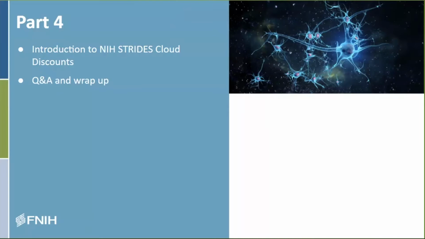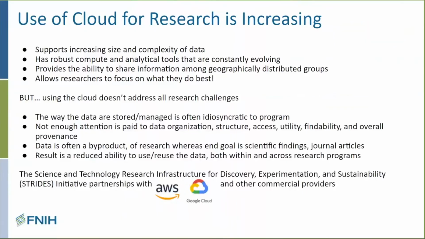But the main thing I want to mention is that the STRIDES program is a couple of partnerships, I guess I'll say, with commercial cloud service providers. So far there are 2, Google Cloud and Amazon Web Services, and I'll give some background about what led us there and then talk about how people can take advantage. So you see on the slide here things that Dave mentioned earlier.